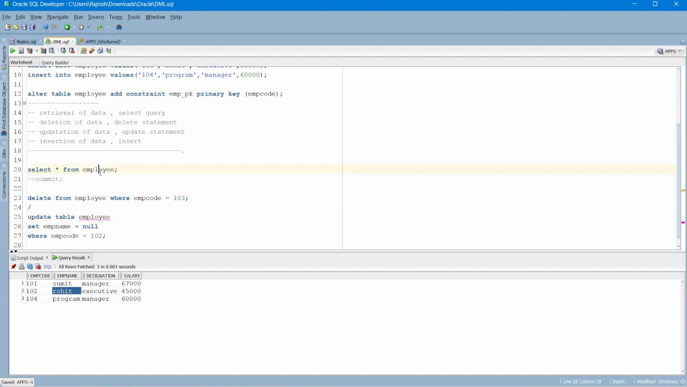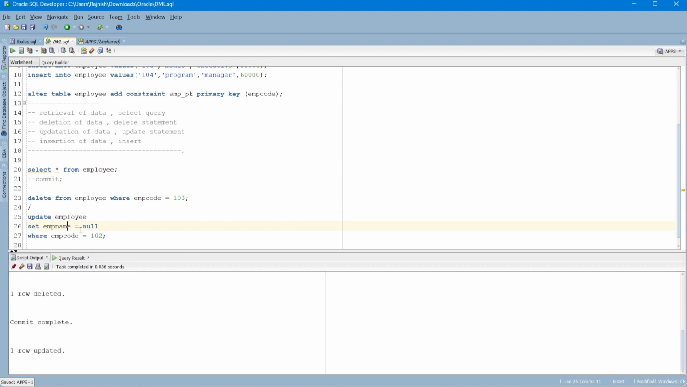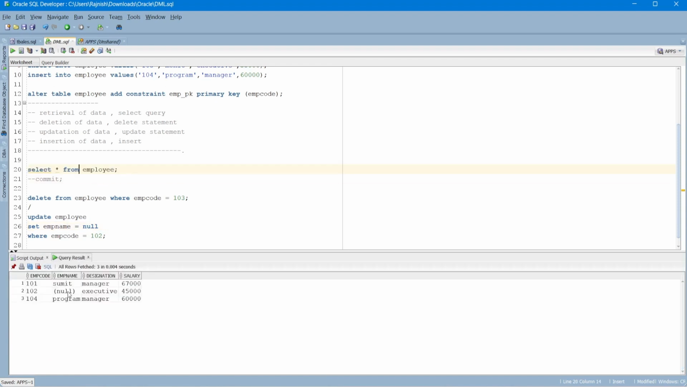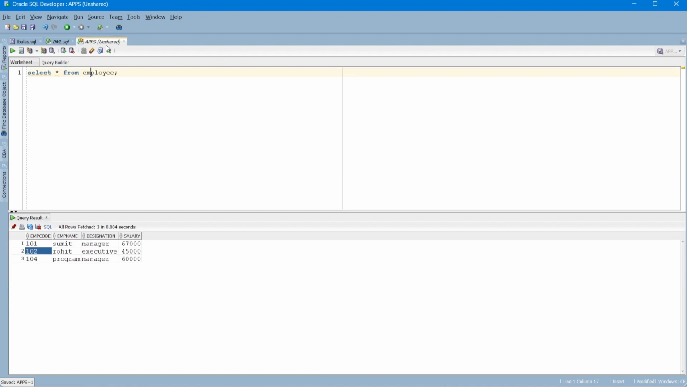Is it correct or no? Why is it giving an error? Update table, not table, sorry. Update table name, set emp name is equals to null, because we want to update null only in this cell value, right? We did. Let's select. Here we can see null, but this is in this particular session.